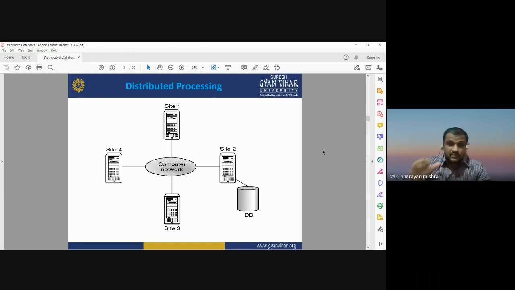It checks which system has your required data and shows you the result of your query. So this is distributed processing, in which databases stored at different locations are checked over the computer network, and it determines which site has the required database, and you get the desired result after some query processing.